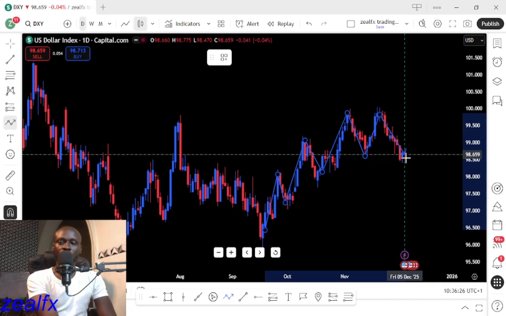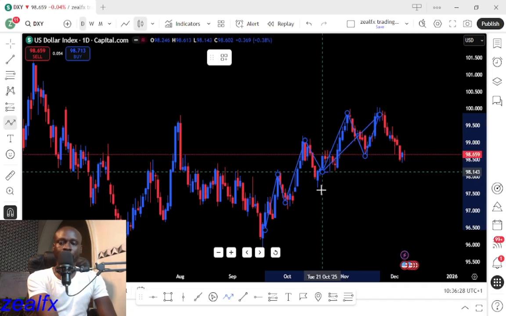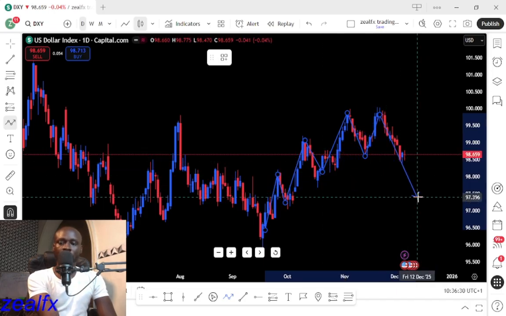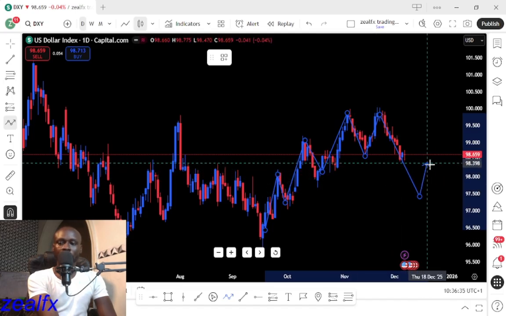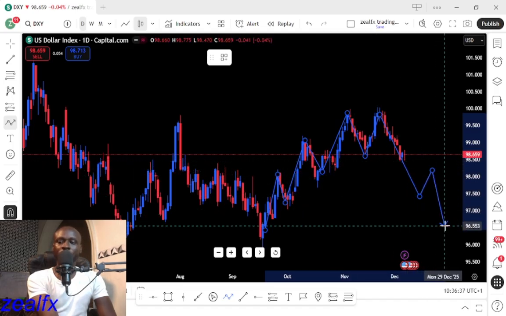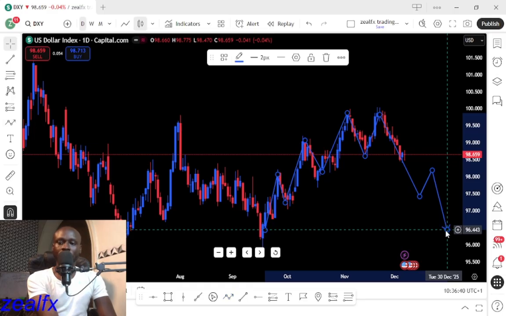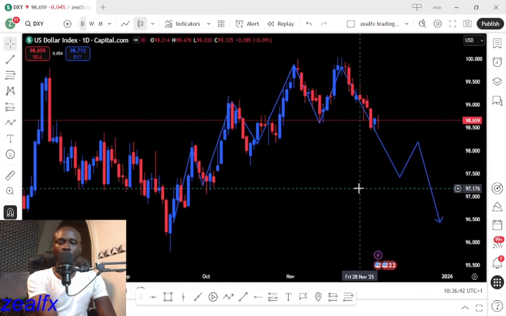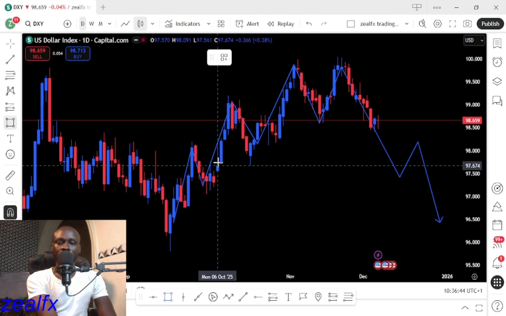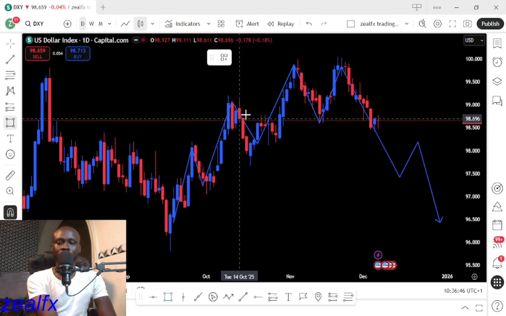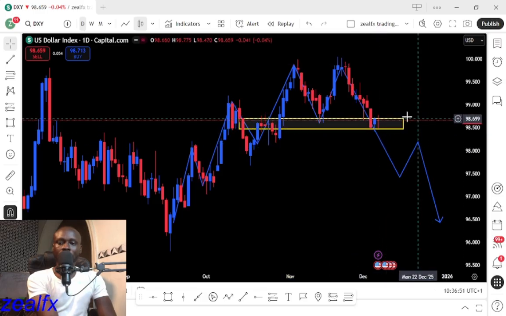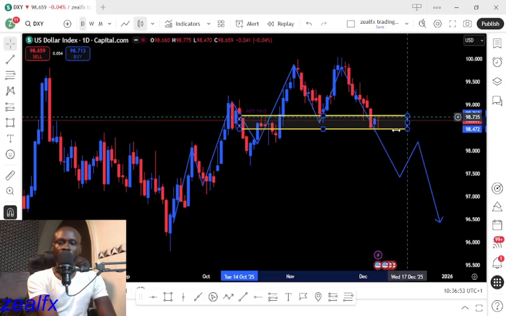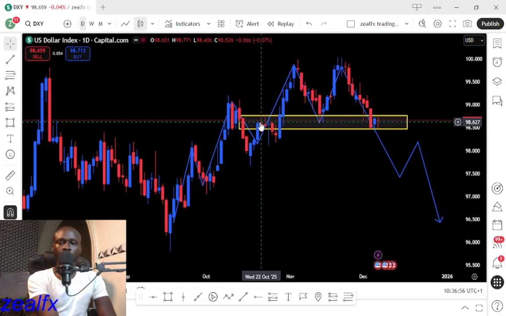For us to start looking for any downtrend opportunity, we need price to break out of this major structure level. We expect price to break this level and do a retest, then we'll start looking for a possible selling opportunity for the DXY to the downside. But we have this strong support level at this area, which price failed to break this week. So this might trigger more of a bullish trend for the DXY.